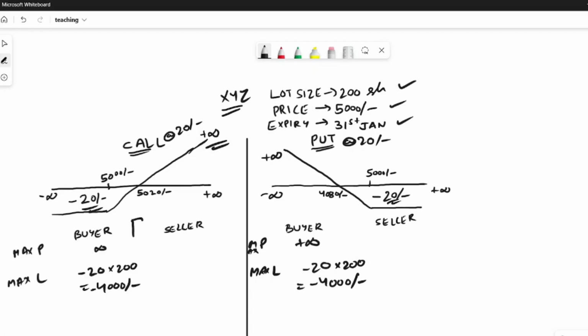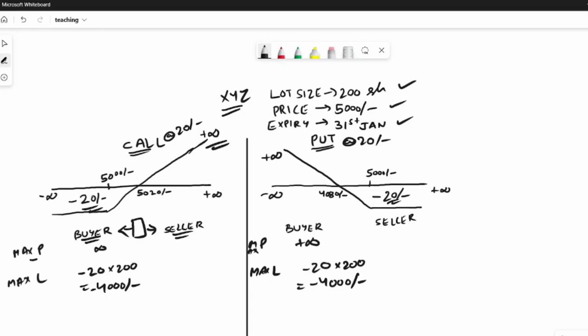Now, since this contract is between a buyer and a seller, whatever is the profit of the buyer is the loss of the seller, and whatever is the loss of the buyer is the profit of the seller.